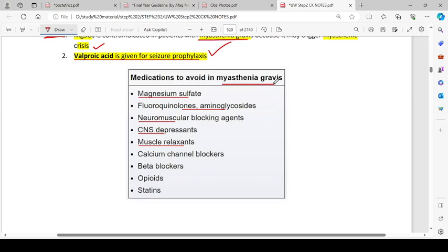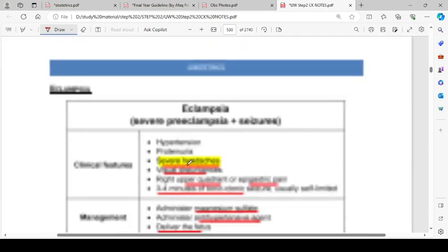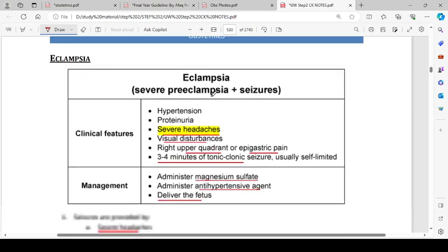Medications to avoid in myasthenia gravis are magnesium sulfate, fluoroquinolones and aminoglycosides, neuromuscular blocking agents, CNS depressants, muscle relaxants, calcium channel blockers, beta blockers, opioids, and statins. Then we have eclampsia. Severe preeclampsia with seizures is called eclampsia.